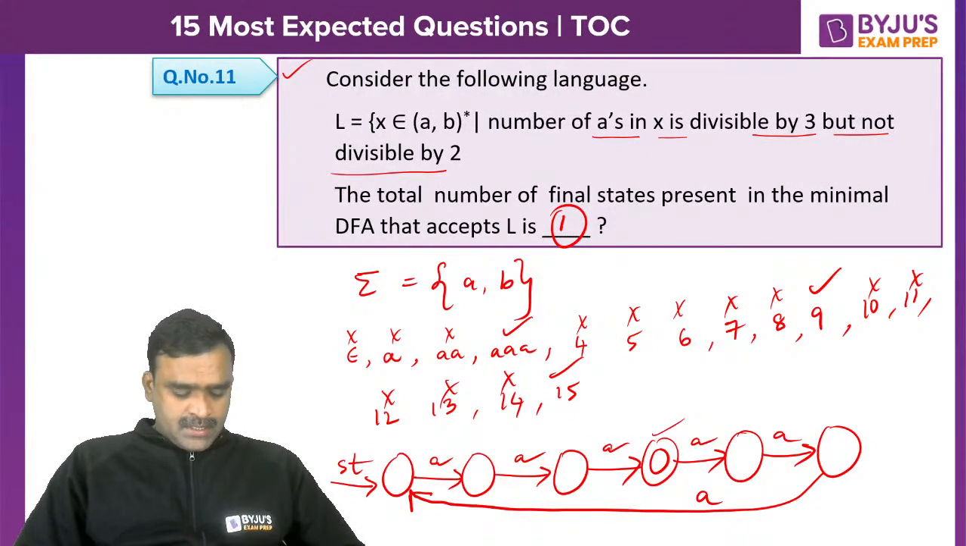I think none of you answered it. Total states is 6, but I asked about the number of final states. None of you answered it. It's fine. Please do practice this type of questions. It's likely to come.